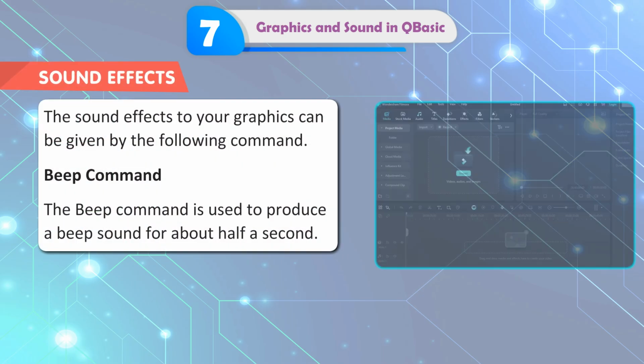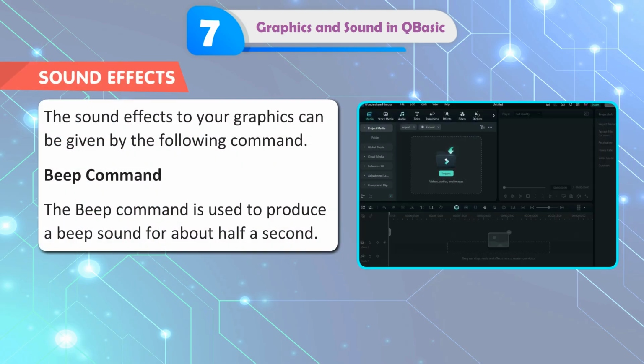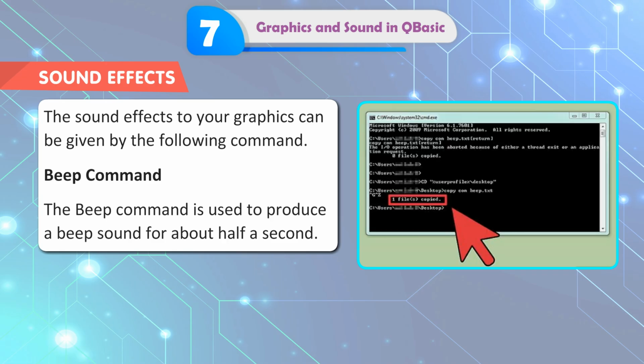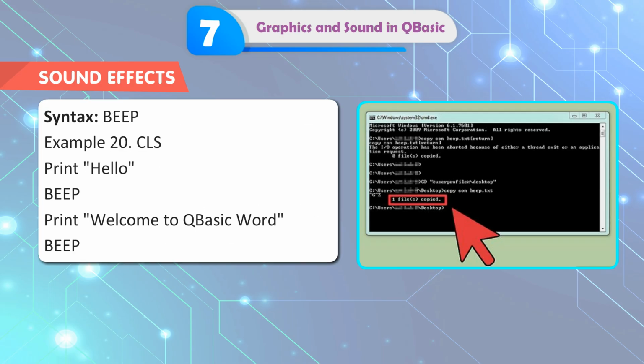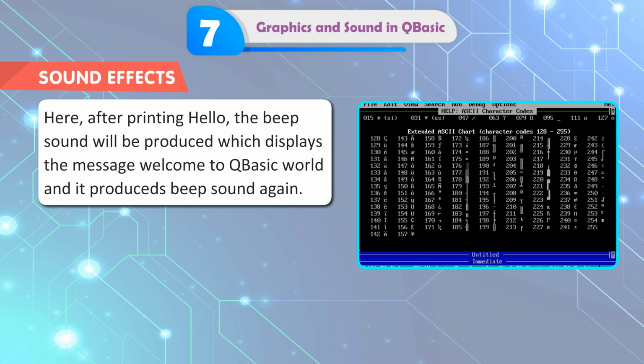Sound effect. Sound effects can be added to your graphics by the following commands. Beep command. The beep command is used to produce a beep sound for about half a second. Syntax: BEEP. Example 20. CLS. PRINT "Hello". BEEP. PRINT "Welcome to QBasic World". BEEP. After printing hello, the beep sound will be produced, then it displays the message Welcome to QBasic World, and it produces the beep sound again.